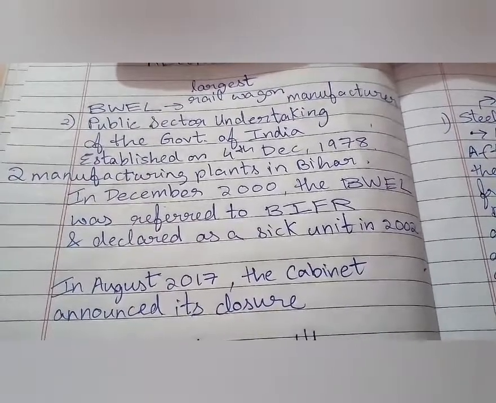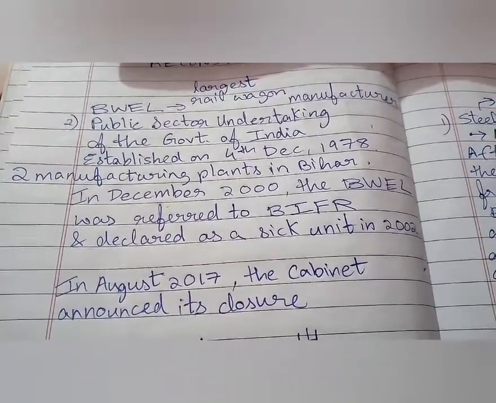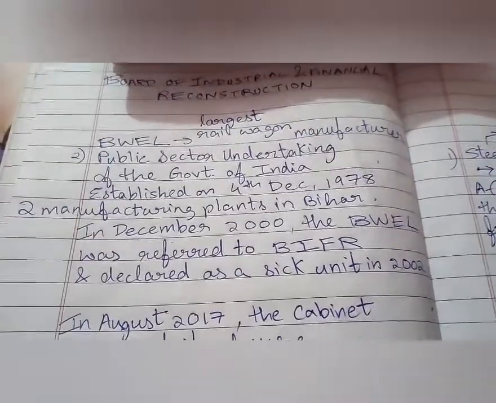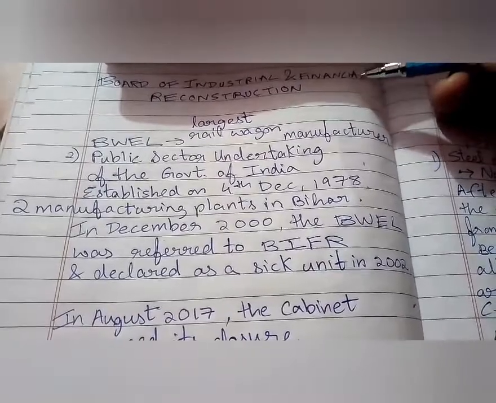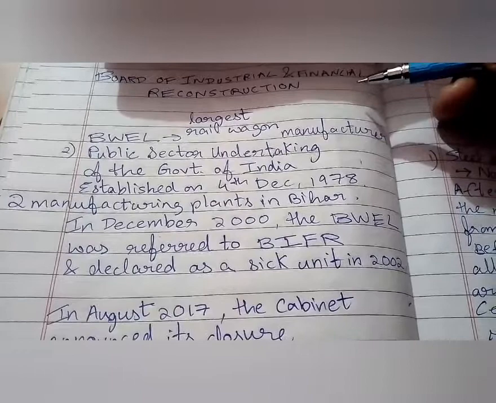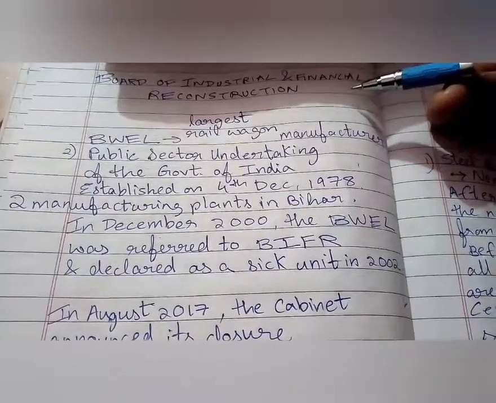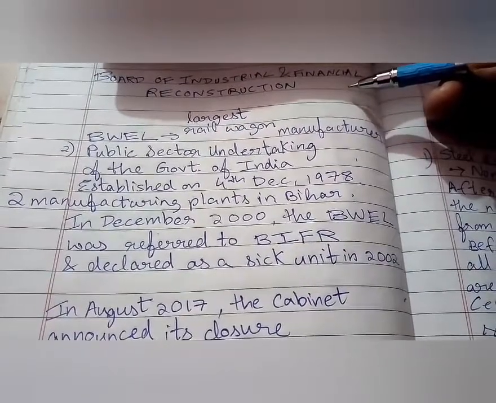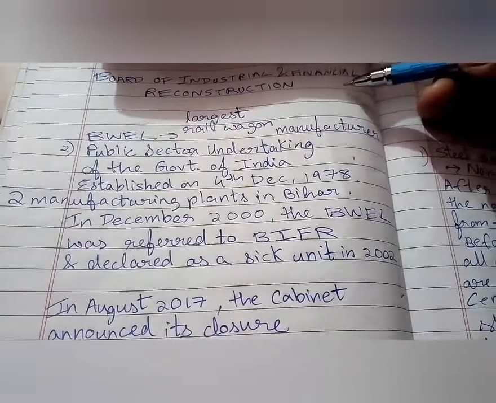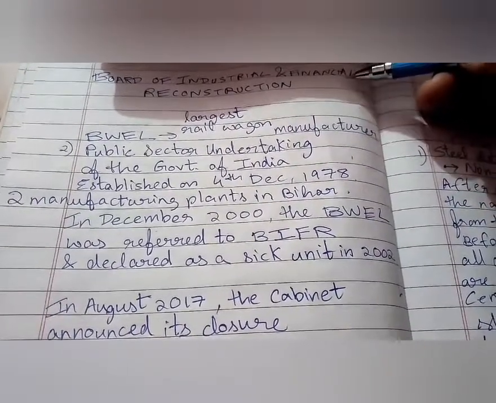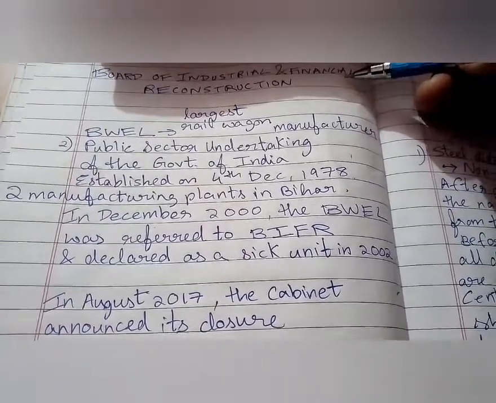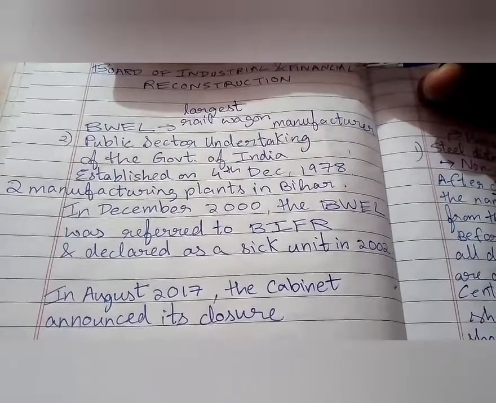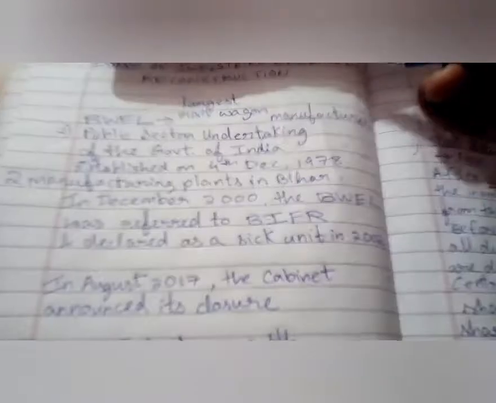It had 2 manufacturing plants in Bihar. In December 2000, the BWEL was referred to BIFR. What is BIFR? If you remember, the Board of Industrial and Financial Reconstruction, which I had discussed earlier, was set up by the Government of India in 1987. So if a unit, a company, is sick, then it is straight away referred to the Board of Industrial and Financial Reconstruction. It will assess whether the company is sick or not. And then further on, the closure happens if it is sick and all the other formalities are conducted.